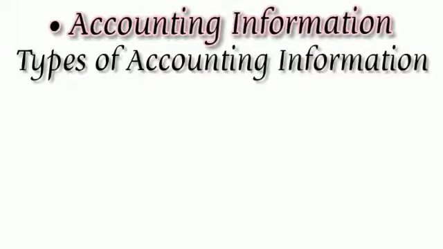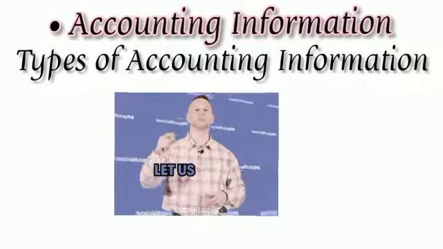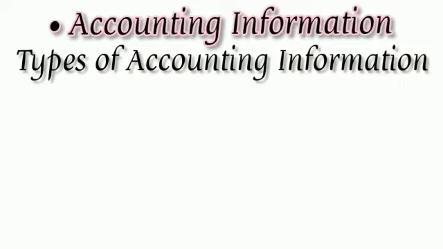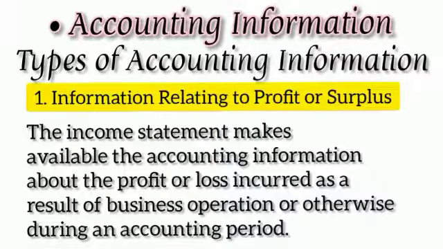Let us know the types of accounting information. Accounting information refers to the financial statements generated through the process of bookkeeping, use of which helps the users to arrive at decisions. The information made available by three statements can be categorized into the following. Let us know all these three in detail. 1. That is information relating to profit or surplus. The income statement makes available the accounting information about the profit earned or loss incurred as a result of business operations or otherwise during an accounting period.